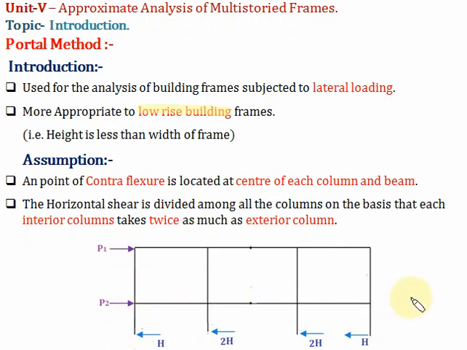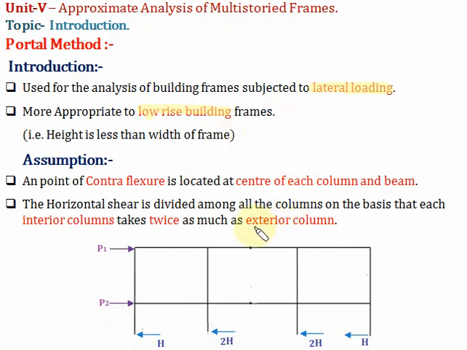Why is it a low-rise building? Because the height is less than the width of the frame. So this type of frame is called a low-rise building. Here the Portal method is used for lateral loading, or we can also say horizontal loading, and the results are more appropriate to low-rise building frames. Now in the Portal method there are some assumptions.